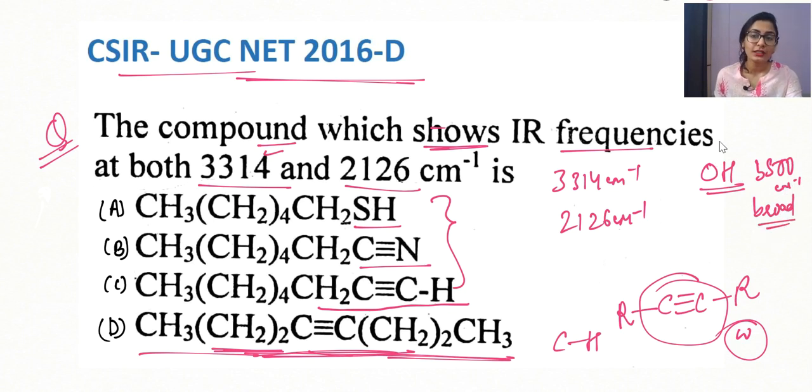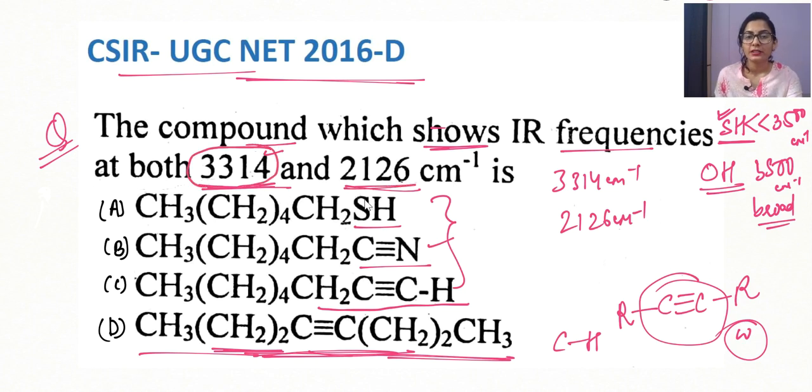Now we are increasing the mass to SH, and the sulfur hydrogen stretching frequency is going to come to a much lower value as compared to 3500 centimeter inverse. Again for nitrile, for the carbon nitrogen stretching frequency, we can expect a peak at around this region.